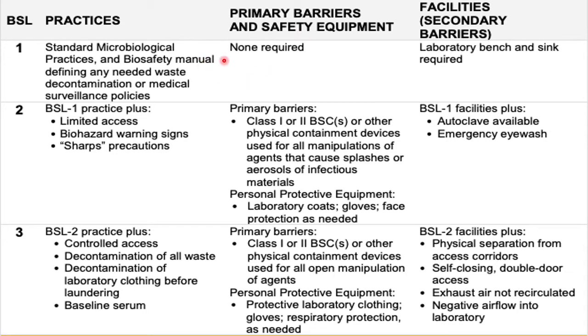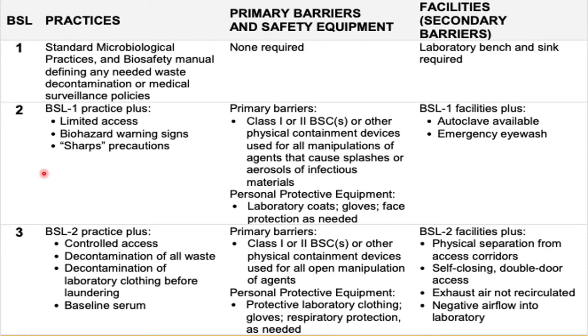So here in the case of BSL-1, none of them is required. And moving to the secondary barriers, or the facilities that are provided within the laboratory, in the case of BSL-1, there should be a laboratory bench and a sink to wash hands and to perform the experiment. So this is the most basic facility that is to be provided.